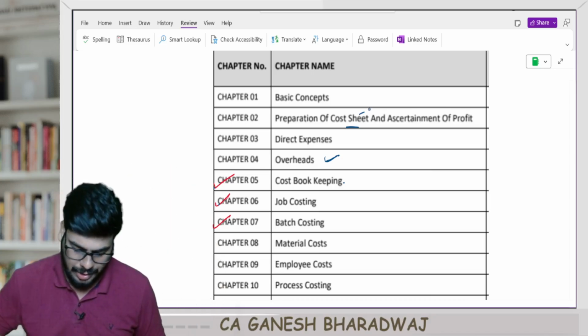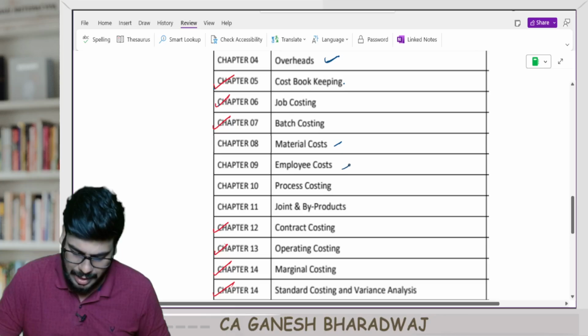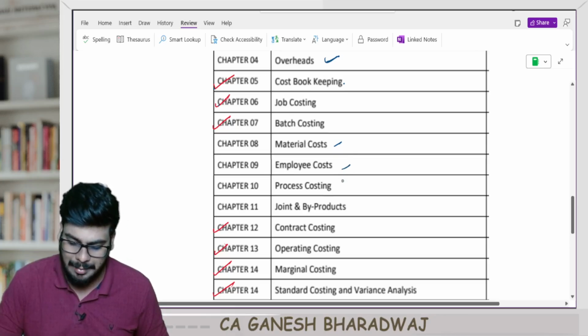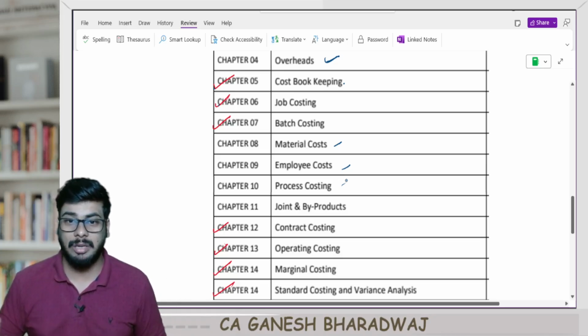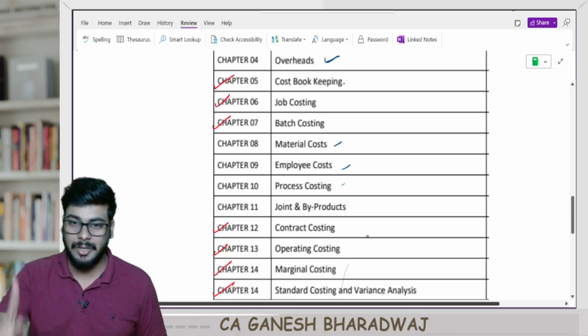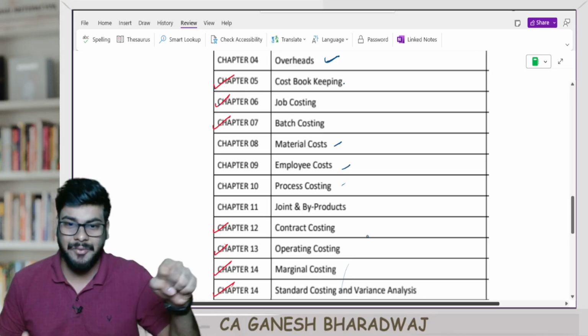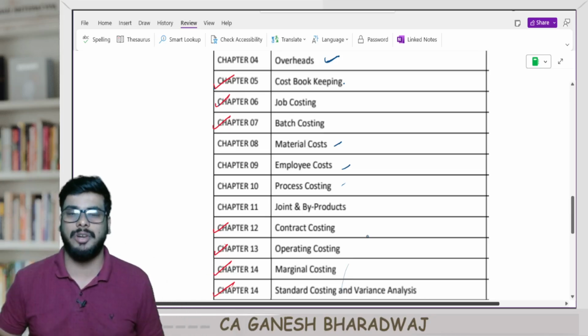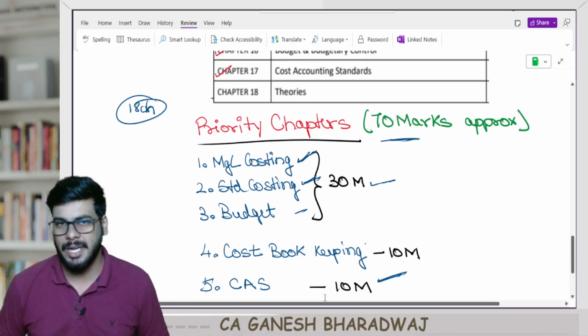Of course, in this priority list, I have not even included material cost, employee cost, process costing, joint and byproducts. So, sir, will these chapters not come? They will definitely come. I am just talking about the coverage, lesser efforts, more marks. So prioritize these chapters first before you move on to the remaining. Are you clear with this?